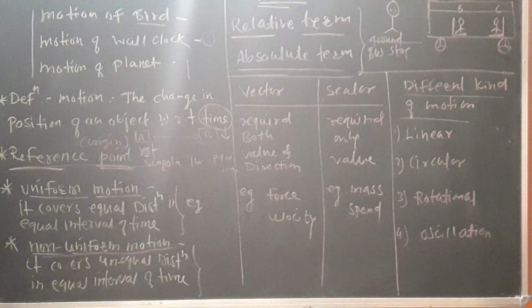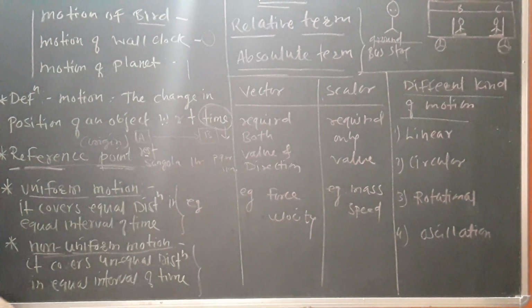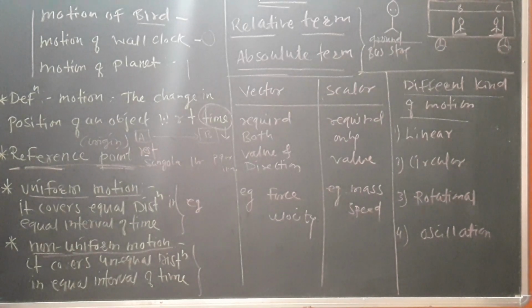We have to mention the full statement: Sangola is 5 kilometers away from Kamlapur. So here I take the starting point as Kamlapur. Kamlapur is the reference point from where Sangola is measured. So to describe an object in motion, we should know the origin or the reference point. Whenever I say that my school is 10 kilometers away from my home, home is the reference point from where we have started the motion. Are you getting it? So while calculating or doing motion, the first thing we should know is the reference point, from where we are going to see.